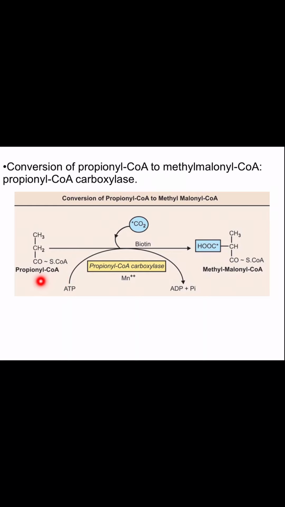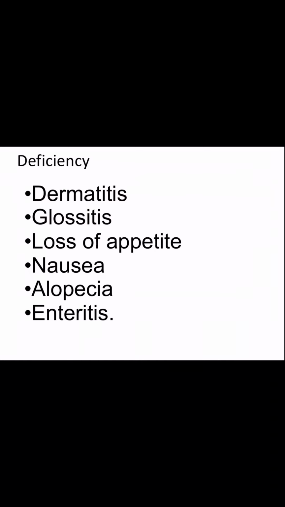Now the third example, propionyl CoA is converted into methylmalonyl CoA. Now this propionyl CoA is carboxylated by the carbon dioxide carried by biotin which is attached to propionyl CoA carboxylase enzyme. There are other things that are taking place, manganese, ATP and all, but we are interested in the biotin that is attached to the enzyme carboxylase, and this biotin is a carrier of carbon dioxide. So when the reaction is taking place, propionyl CoA is carboxylated to methylmalonyl CoA. So these are the main mechanisms of action or functions of biotin.